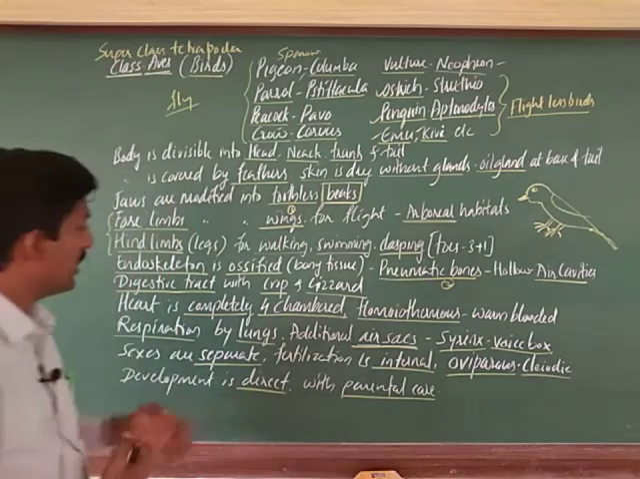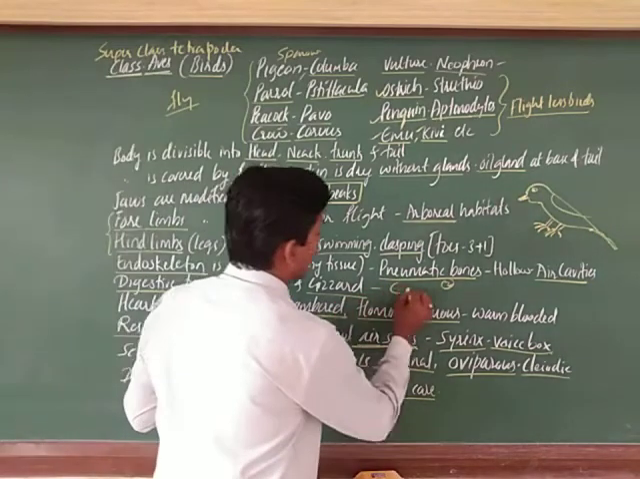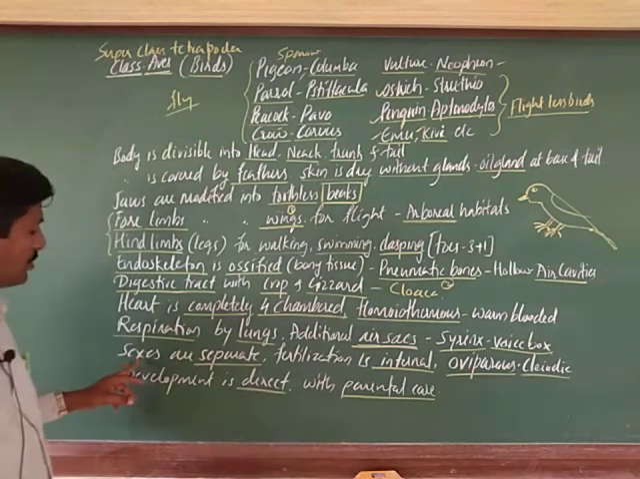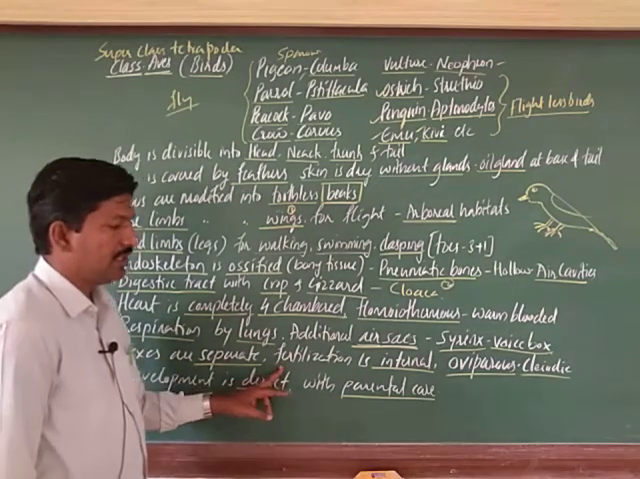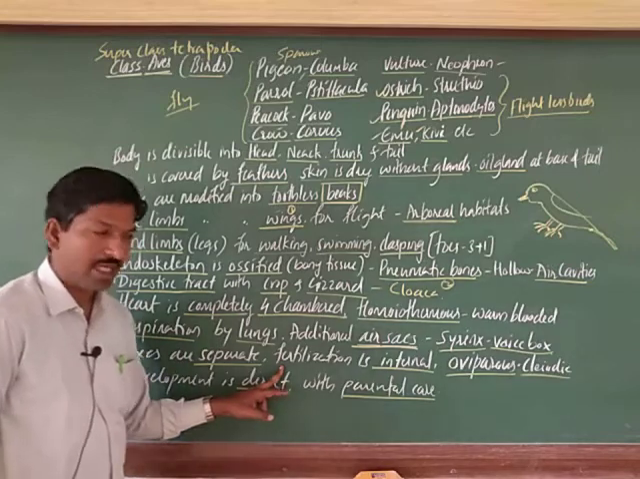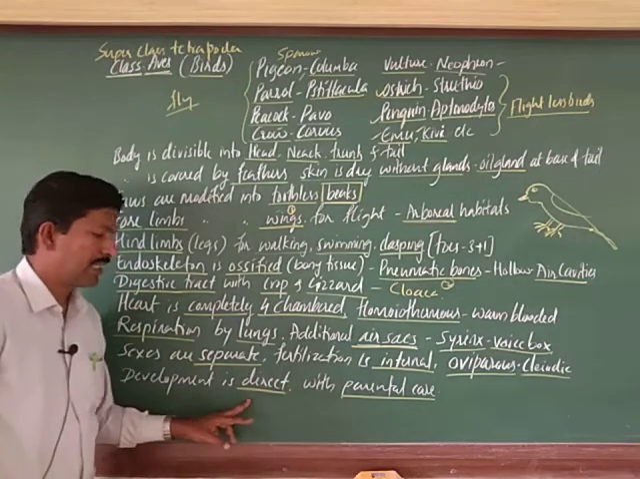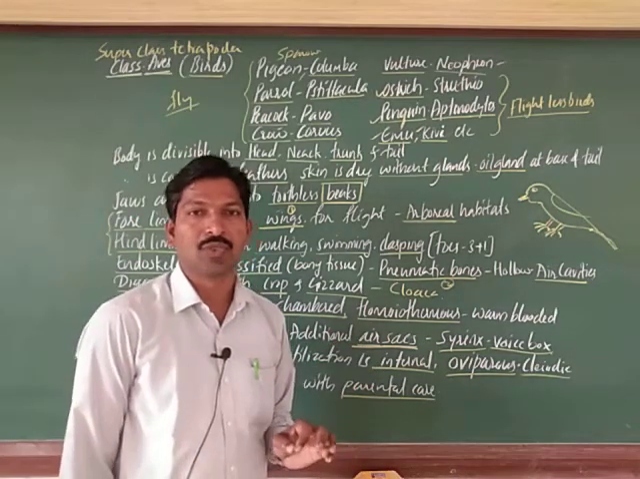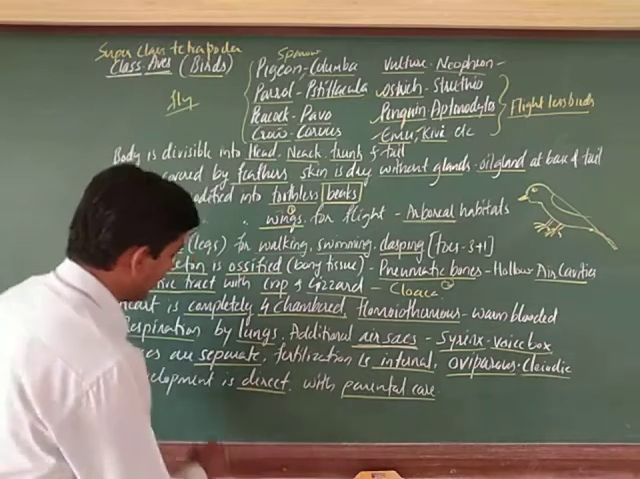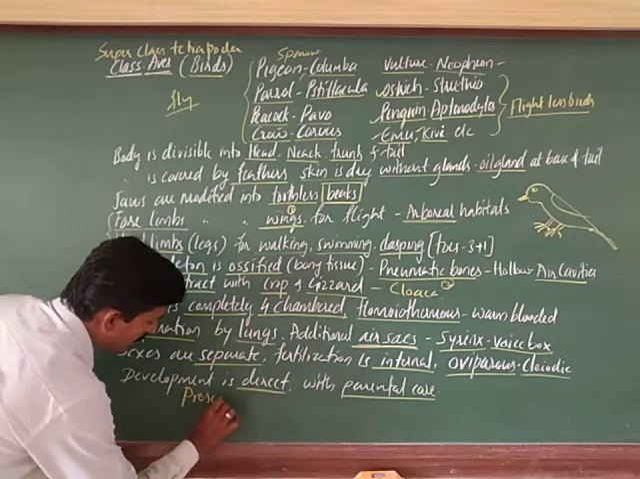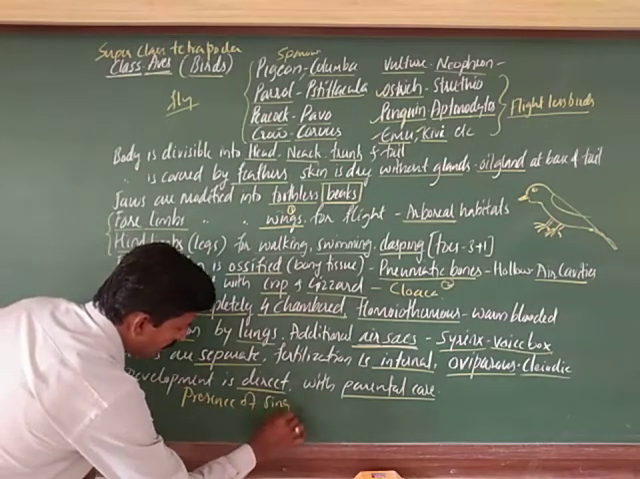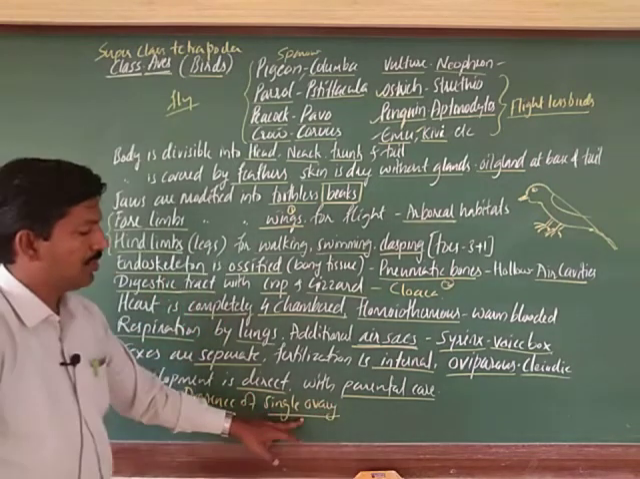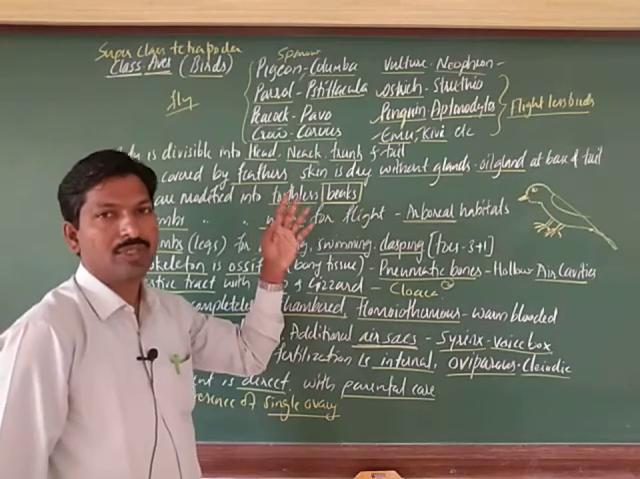As I explained already, the digestive system ends with the cloaca. Here also, cloaca, you remember. In reproduction, sexes are separate, fertilization is internal, they are oviparous animals, and development is direct. Usually in the female, only one ovary is present. The presence of a single ovary is also one of the important features related to flight.